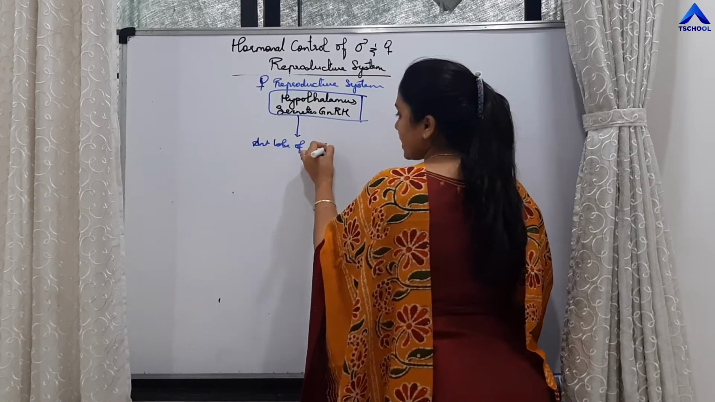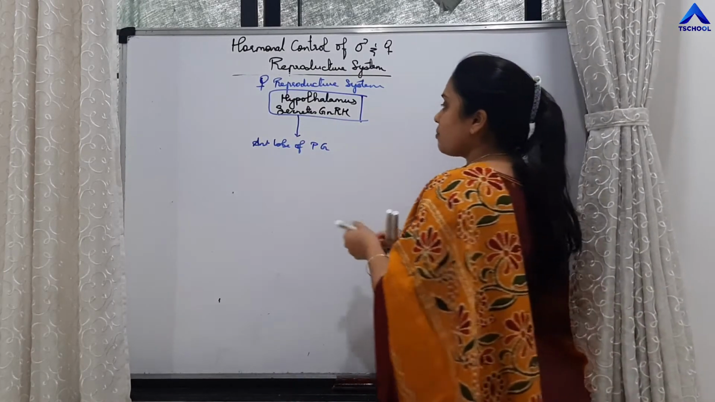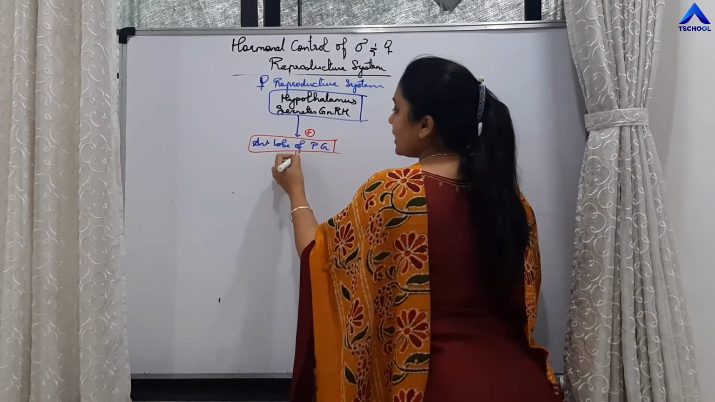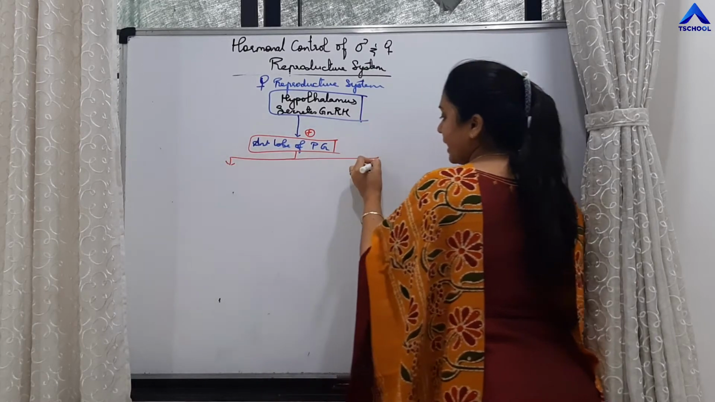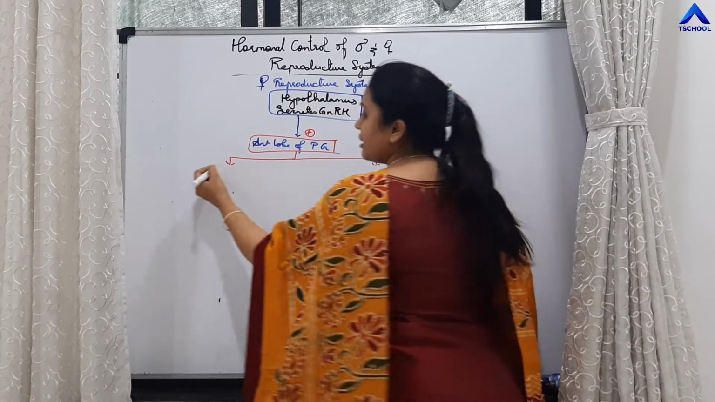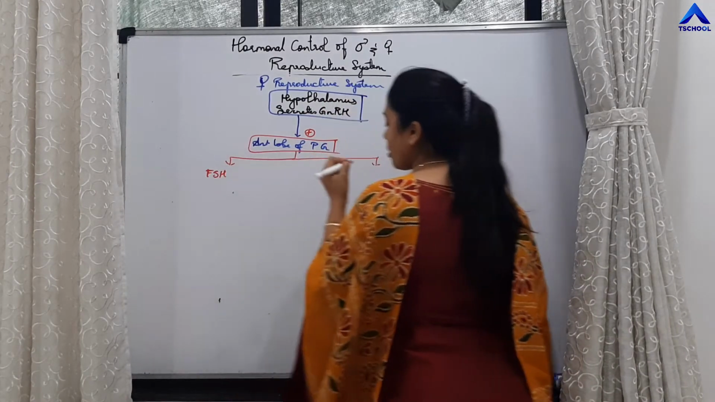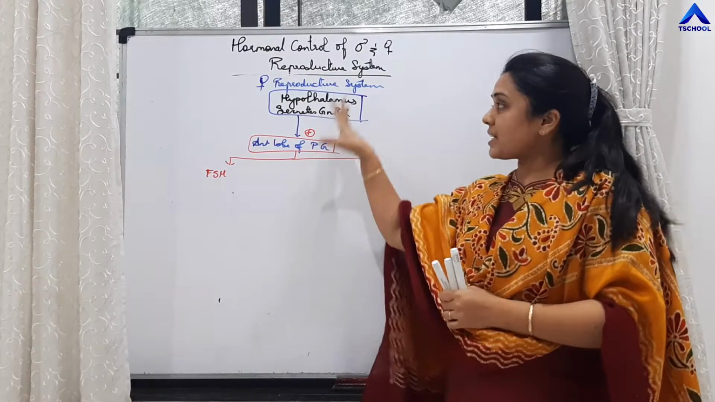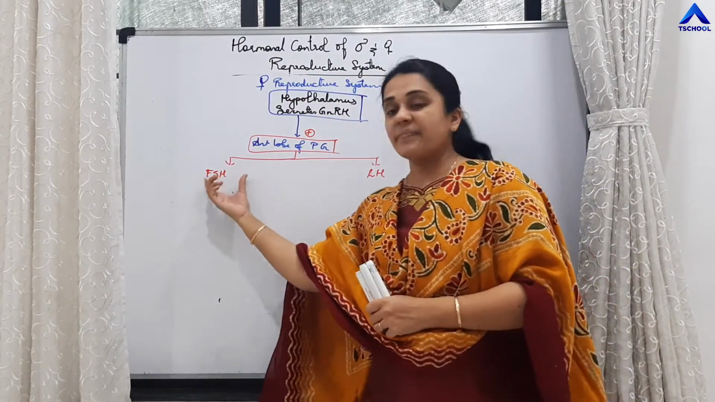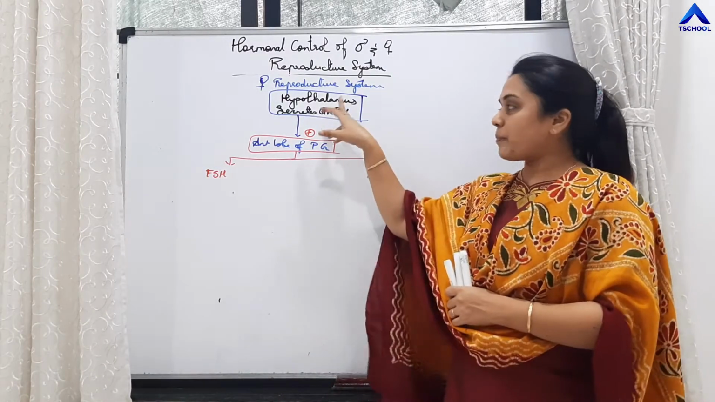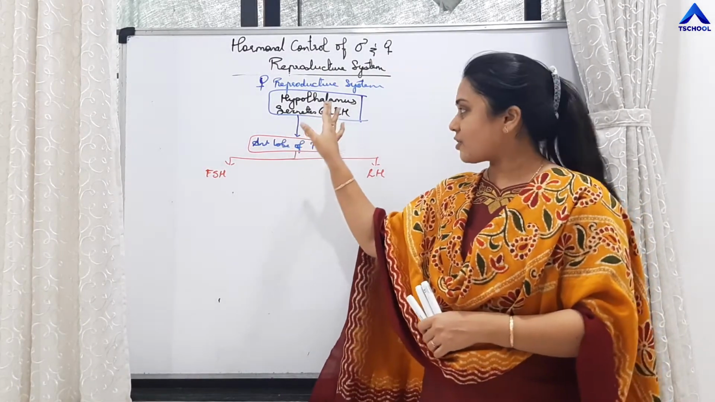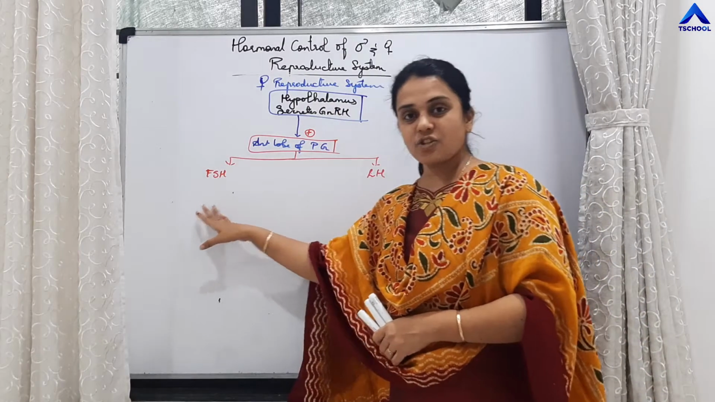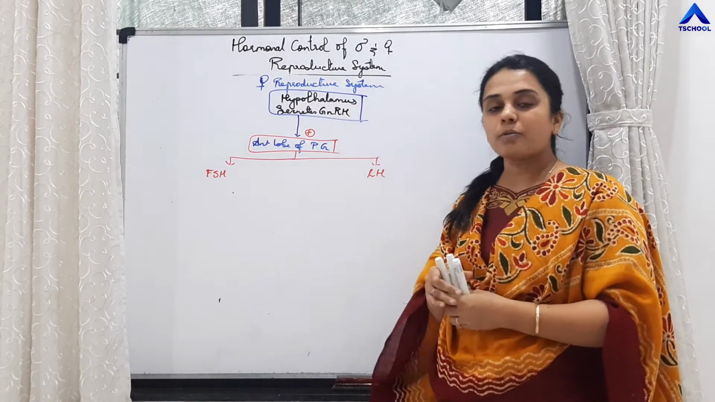It is stimulating the anterior lobe of pituitary gland to release two hormones. Those hormones are follicle stimulating hormone and luteinizing hormone. These steps are same in case of male and female. The response of these hormones are different. Hypothalamus secretes gonadotropin releasing hormone. It stimulates anterior lobe of pituitary gland to release FSH hormone, that is follicle stimulating hormone, and LH hormone.